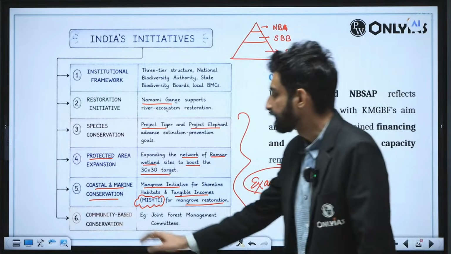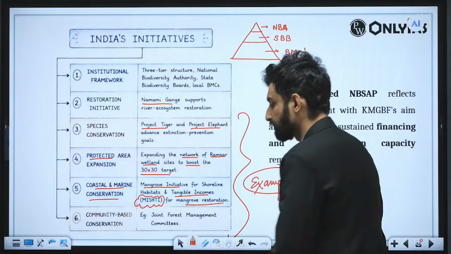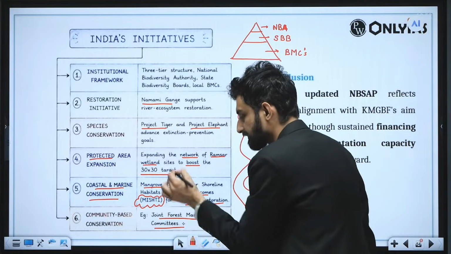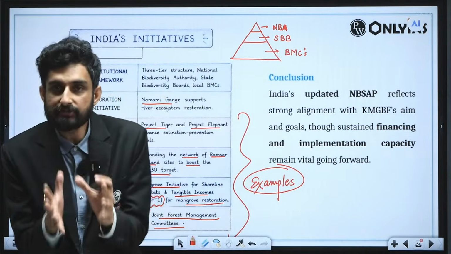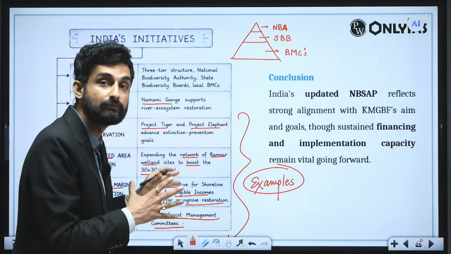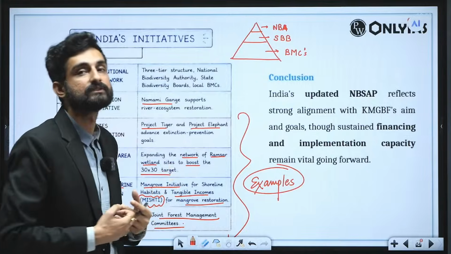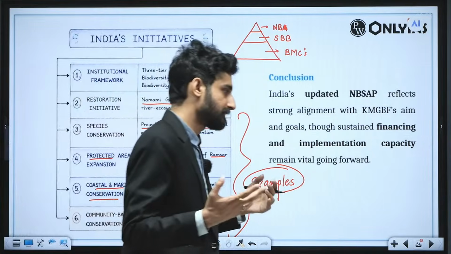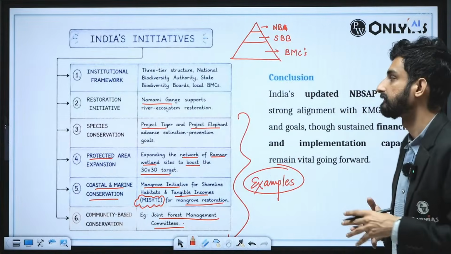And finally, we have community-based conservation. So we have the joint forest management committees, which include the forest officials on one hand and the tribal communities on the other hand, to put a joint effort towards the conservation of these forests, which are reflective of our biodiversity of the country.